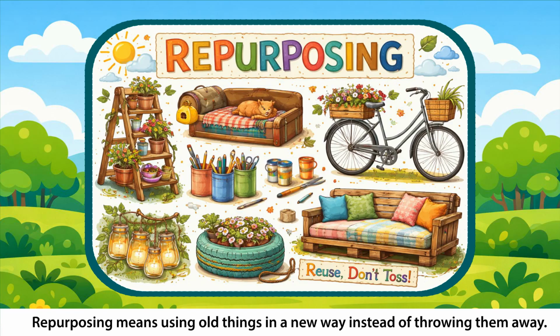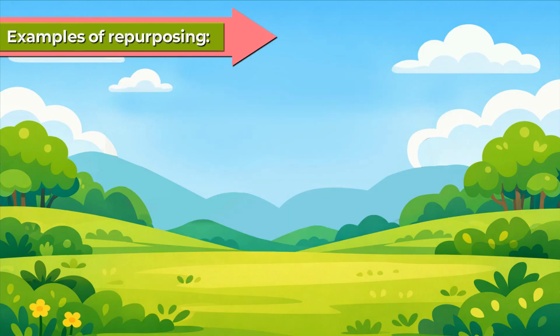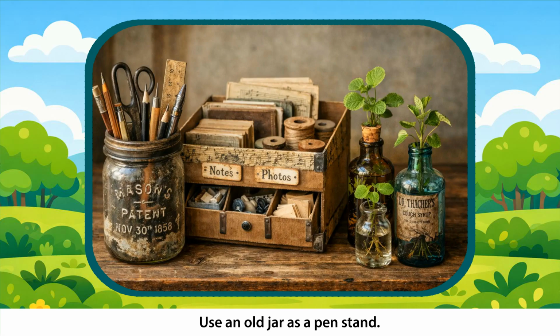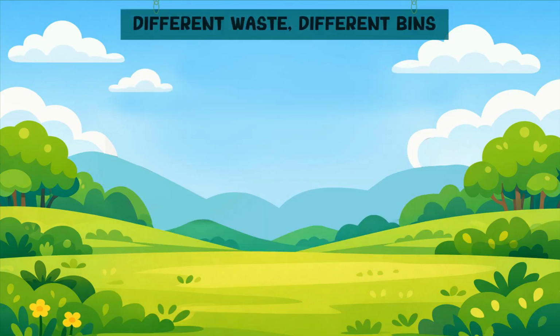Repurpose. Repurposing means using old things in a new way instead of throwing them away. Examples of repurposing: use an old jar as a pen stand. Turn a cardboard box into a storage container. Use old bottles to grow small plants.